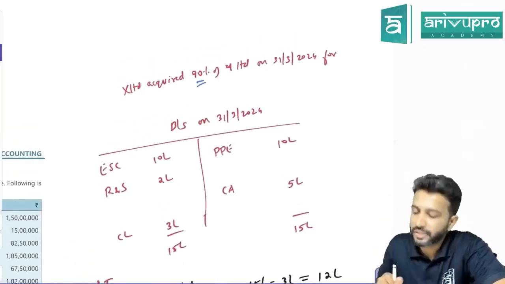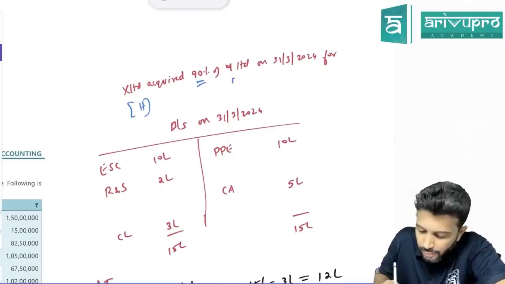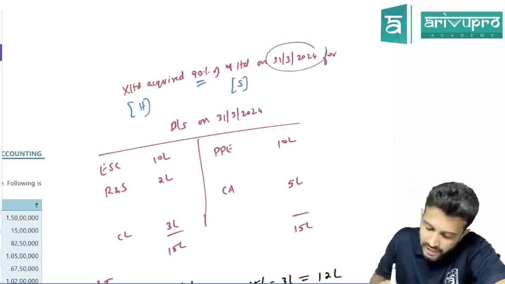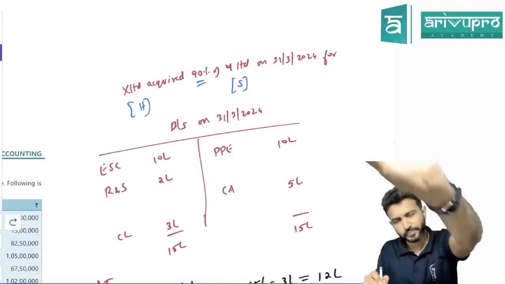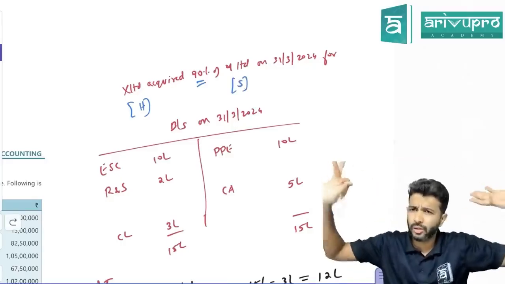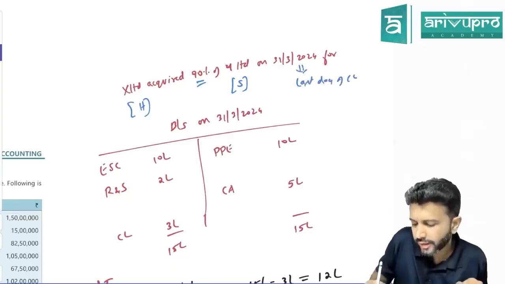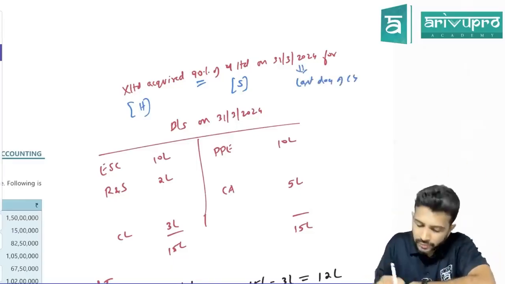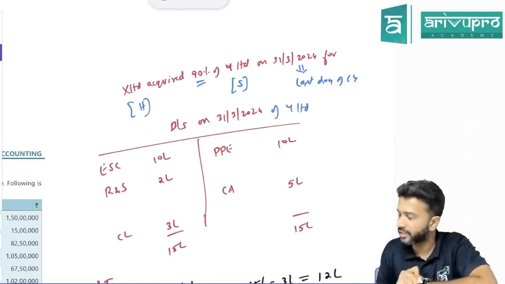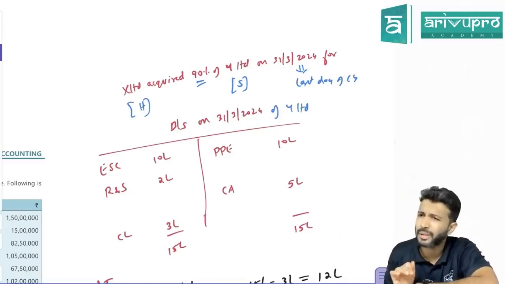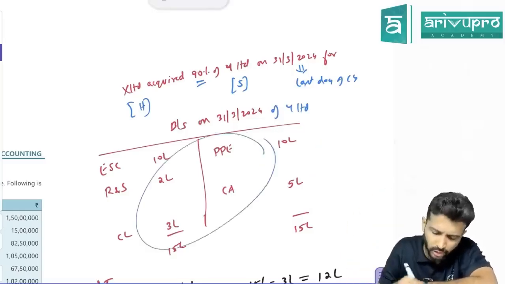X acquired 90% shares in Y Limited. X Limited is the holding company, Y Limited is the subsidiary company. And on which day did they acquire the shares? 31st March 2024, the last day of the year. Any day they can acquire, no? So here I've assumed the last day of the current year. I've given the balance sheet of the subsidiary company, Y Limited, as on 31st March 2024. Some numbers I've randomly assumed. Any number you can take, the answer will not change.